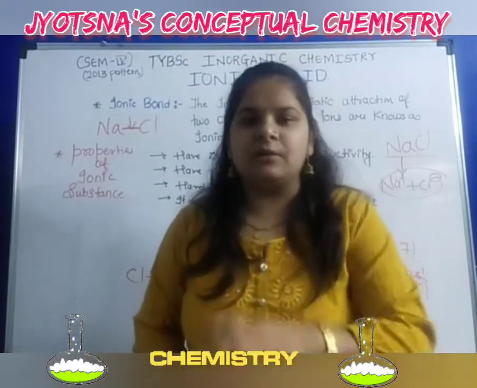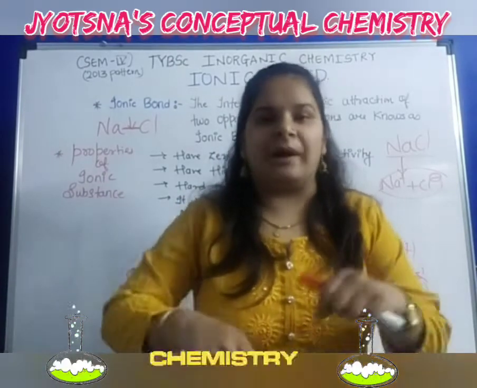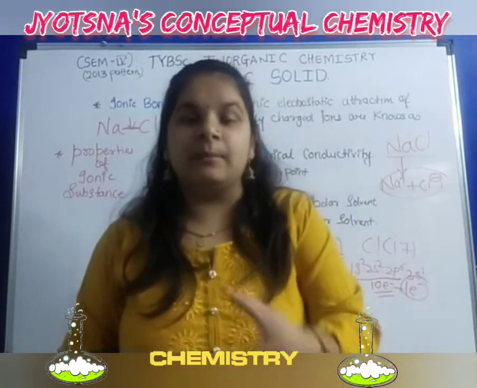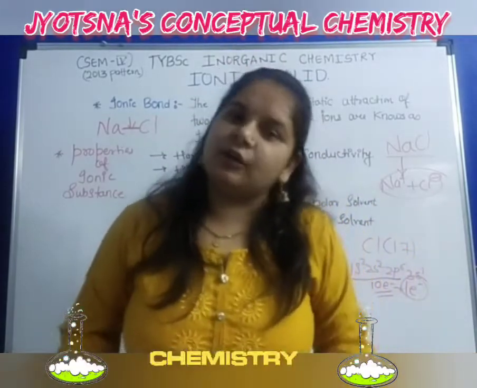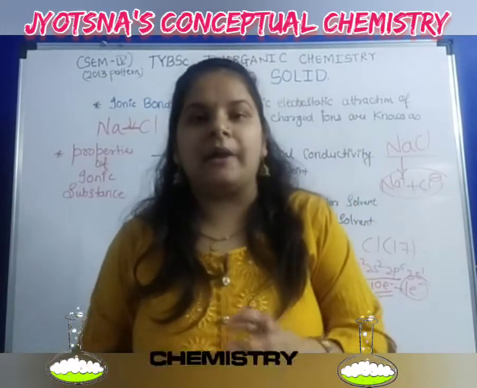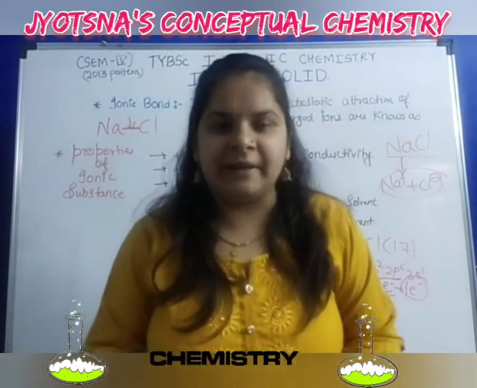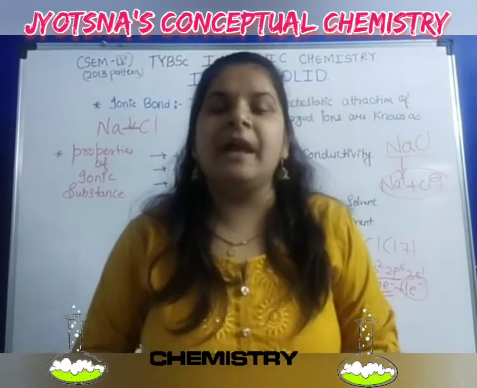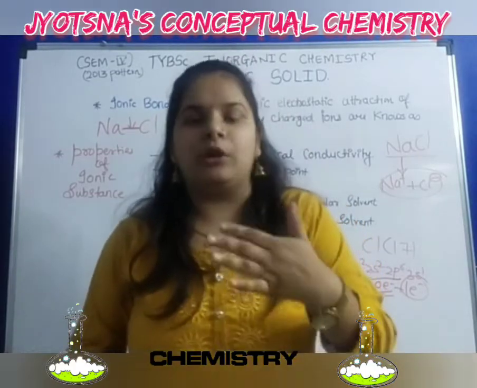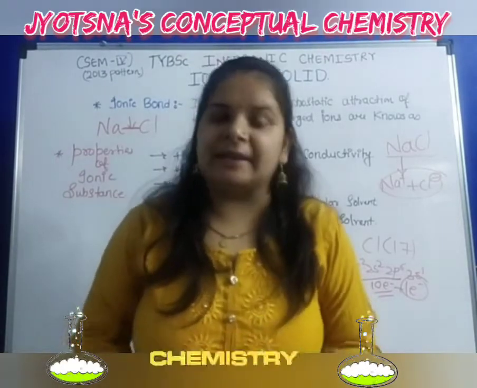See, when you take solid NaCl and put two wires in it, you can connect them to a bulb. Can you see the bulb glowing? No, because it has zero electrical conductivity. But when you make an ionic solution and put the wires in it and attach the bulb, you will see that the bulb is glowing. That means in a molten state, the ionic substance conducts electricity.